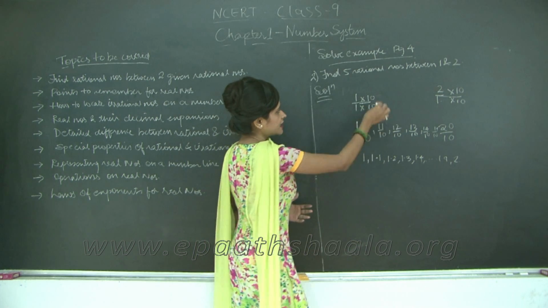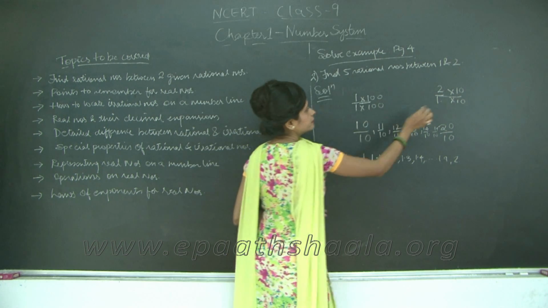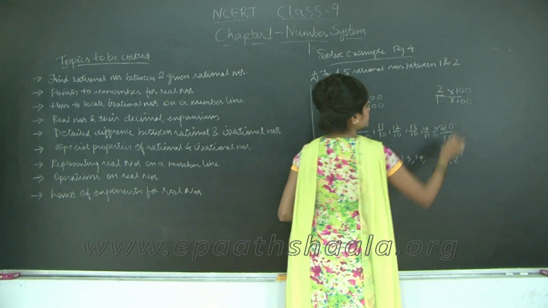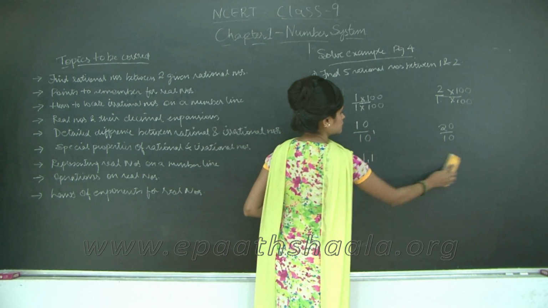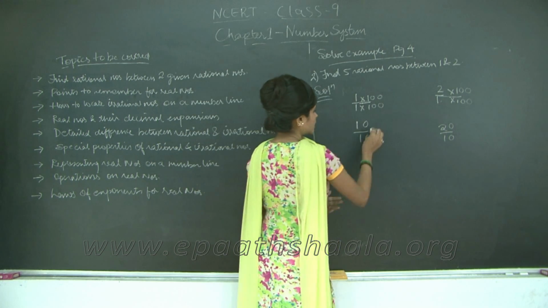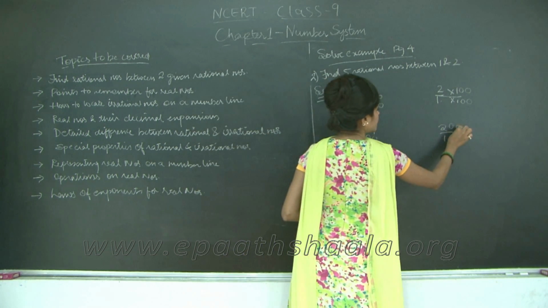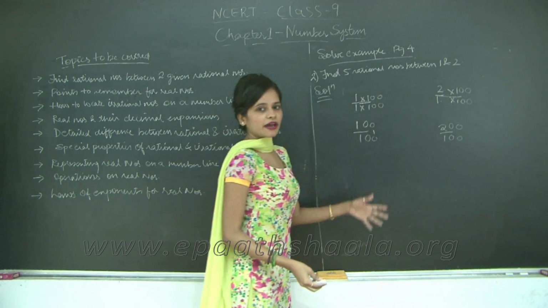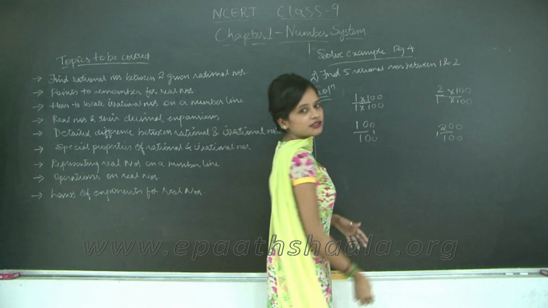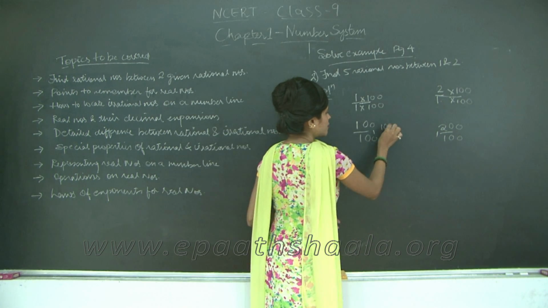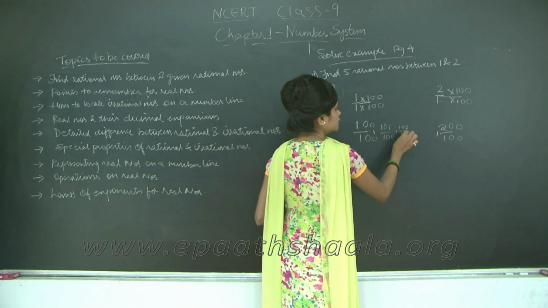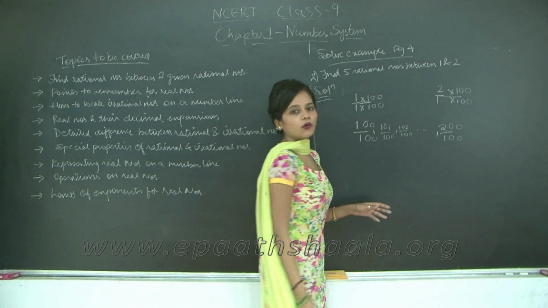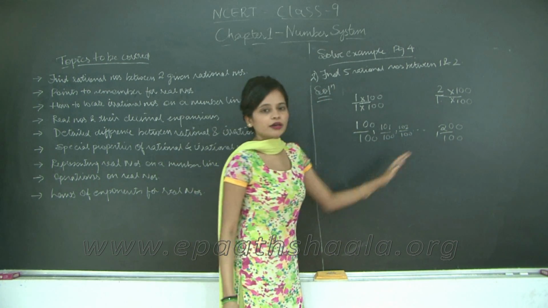Now, let's say instead of 10 we had taken 100. So, we would have had 100 upon 100 and 200 upon 100. Now, just imagine the number of rational numbers that we would have in between. 101 upon 100, 102 upon 100 and the list would go on, right, until 200 upon 100.